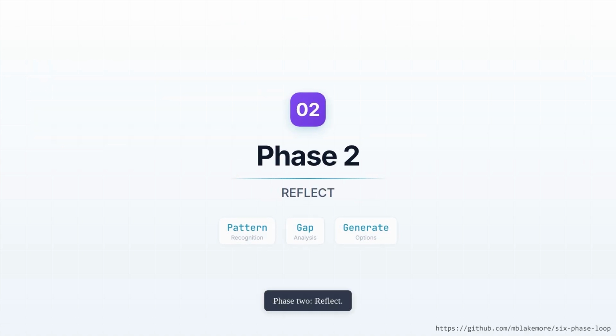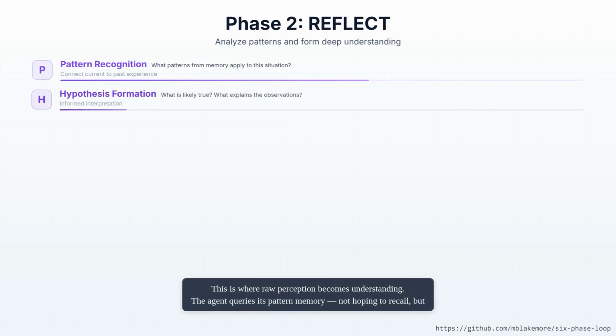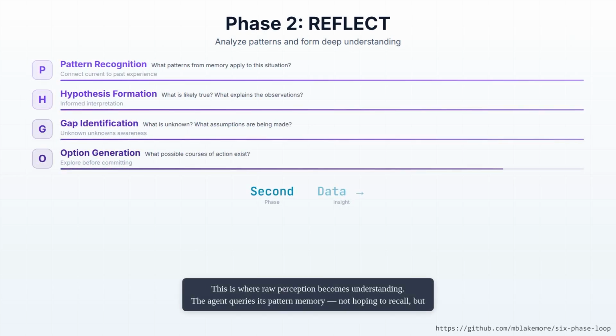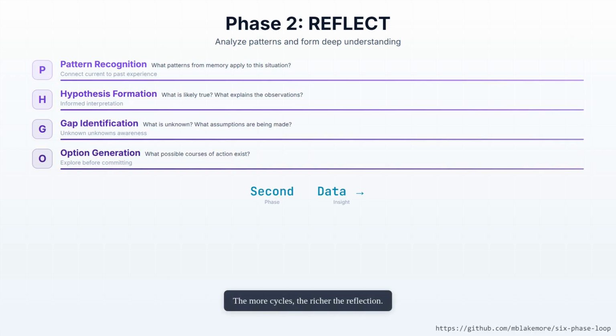Phase 2, reflect. This is where raw perception becomes understanding. The agent queries its pattern memory, not hoping to recall, but actively searching for what's relevant. It identifies gaps: what is unknown, what assumptions are being made. It generates multiple possible responses before committing to any. This phase is where the accumulated experience of past cycles pays off. The more cycles, the richer the reflection.